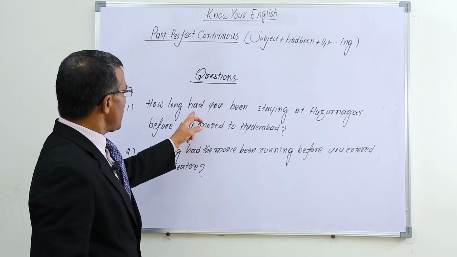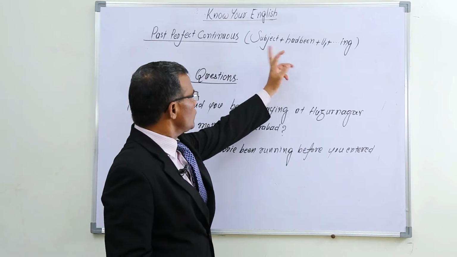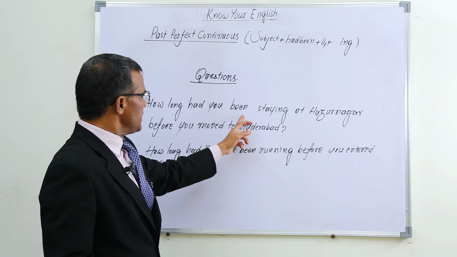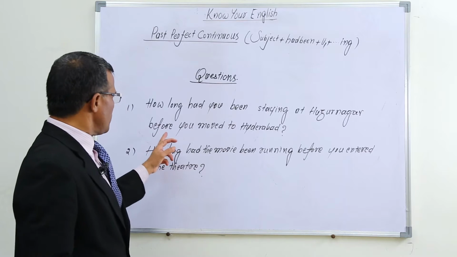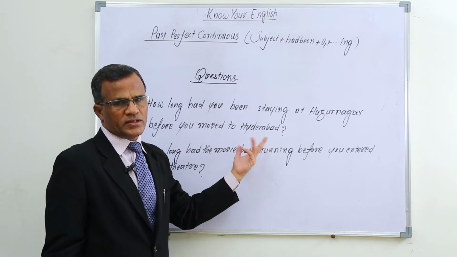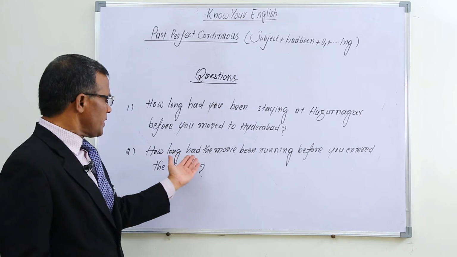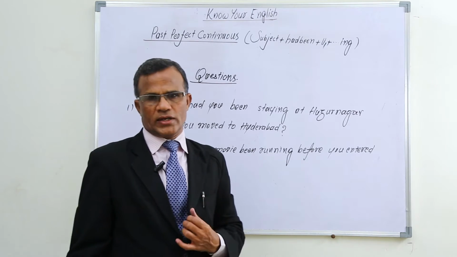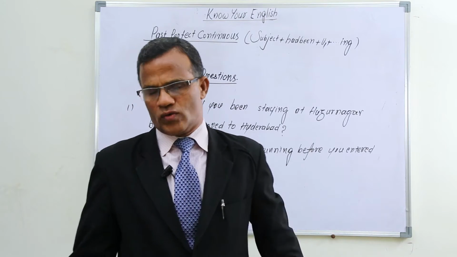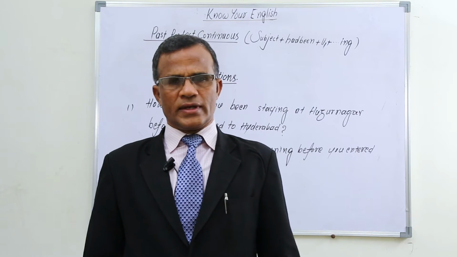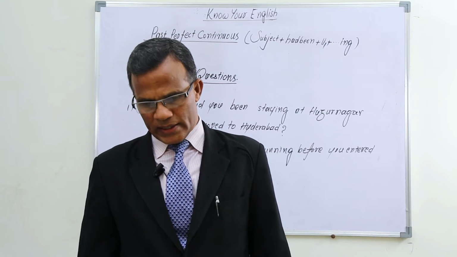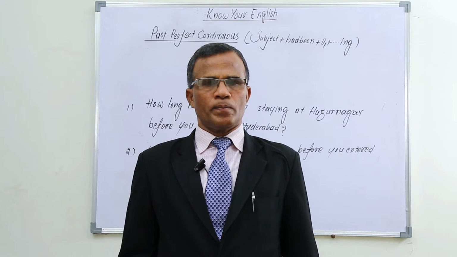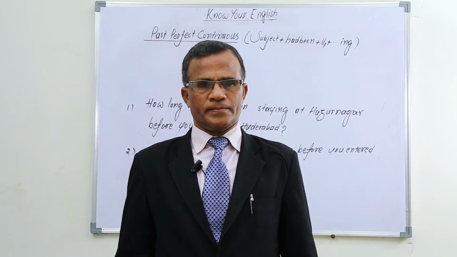How long had you been staying at Huzur Nagar before you moved to Hyderabad? This is one question. And how long had the movie been running before you entered the theater? In this way we can put questions, but negative questions are generally not possible in this one. So by this we have learnt past perfect continuous.